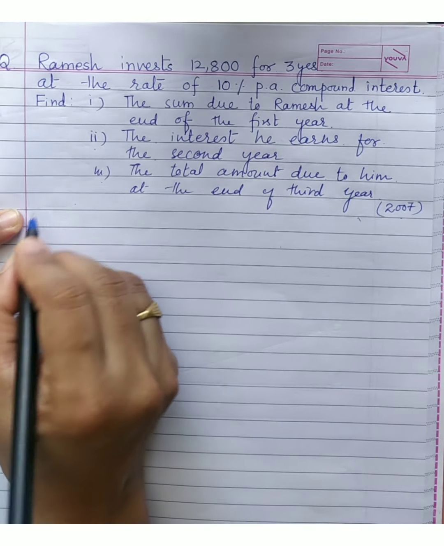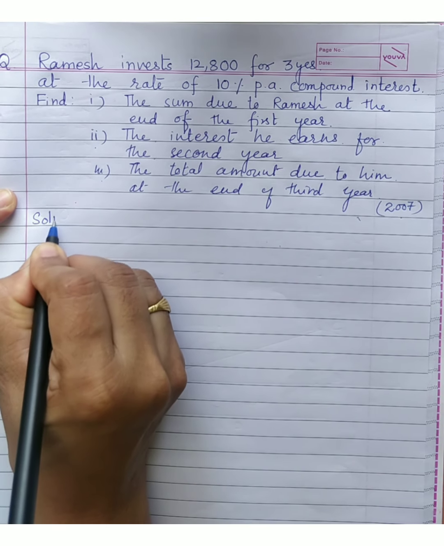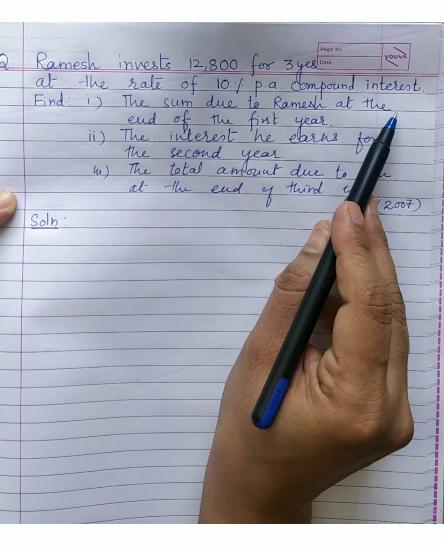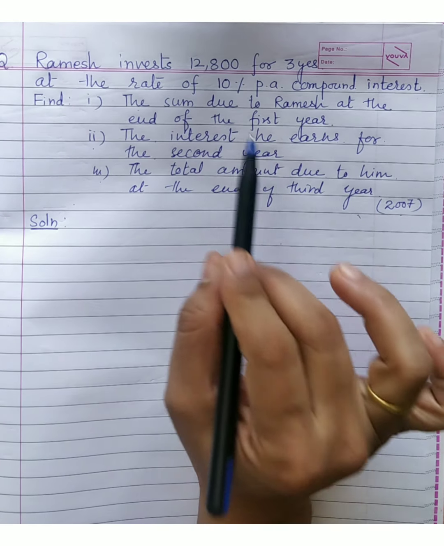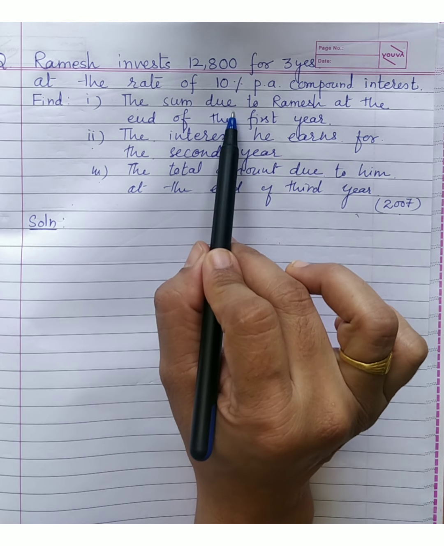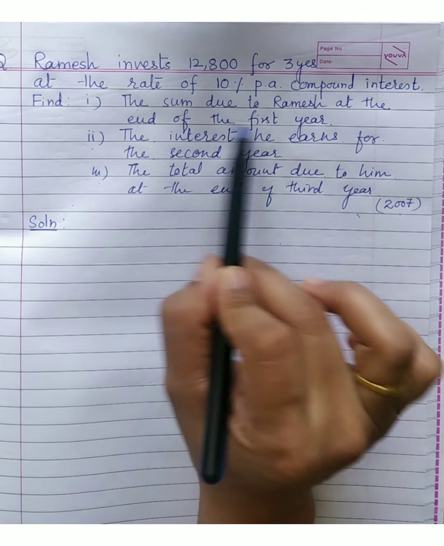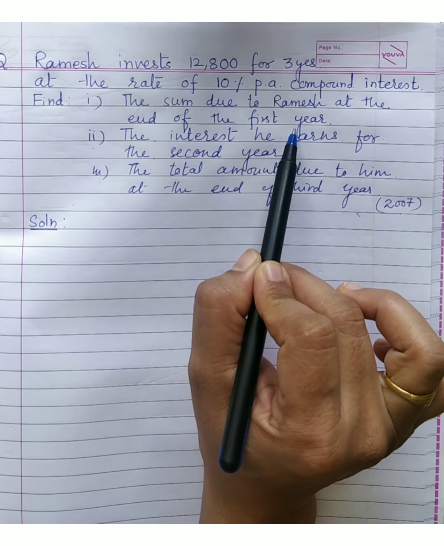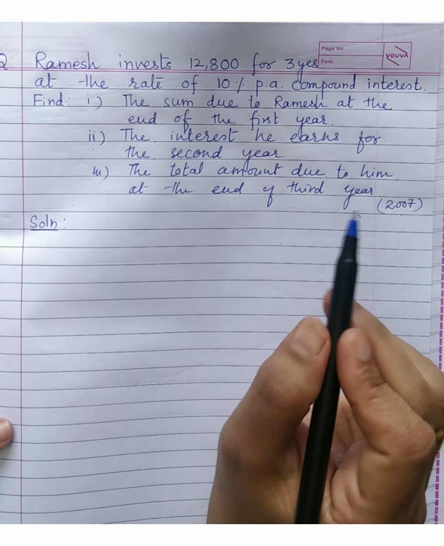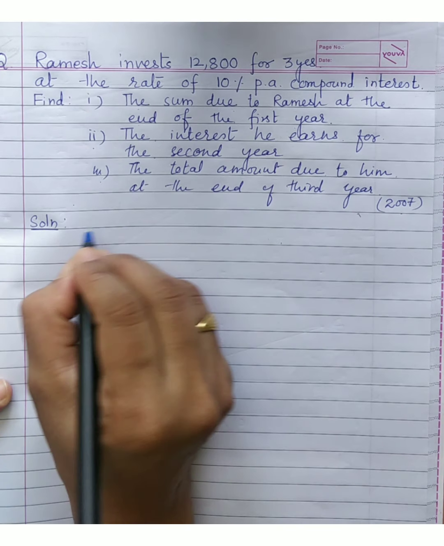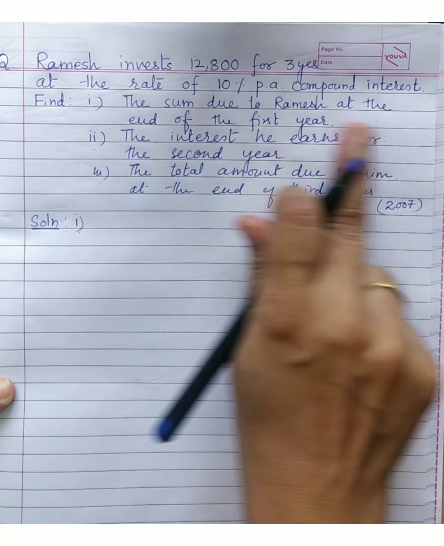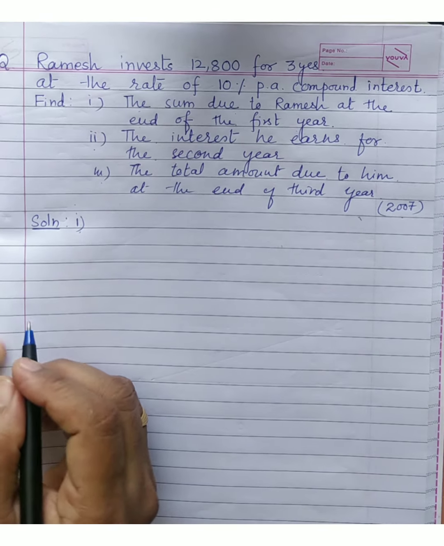Okay, so when we start solving, let's go step by step. First, the sum due to Ramesh at the end of the first year. Now sum due means what we are talking about, children? We are talking about amount, right? So at the end of first year, sum due will be what? Principal plus the simple interest obtained for the first year. I am sure you are clear with this. So to save time, I will just write this number 1. You have to write this, the sum due to Ramesh at the end of the first year.